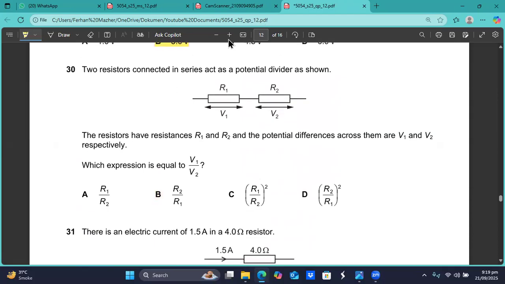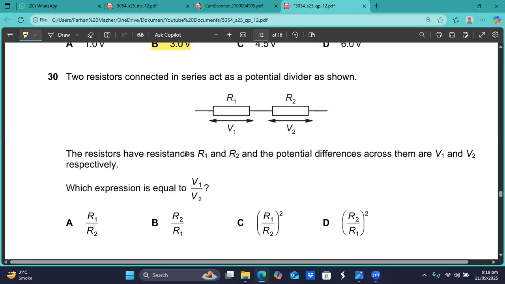Question number 30 is showing up on your screen. It says two resistors connected in series act as a potential divider as shown. The resistors have resistances R1 and R2, and the potential differences across them are V1 and V2 respectively. Which expression is equal to V1 by V2?